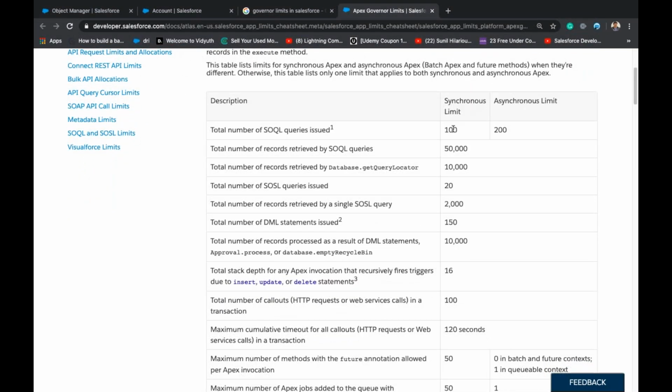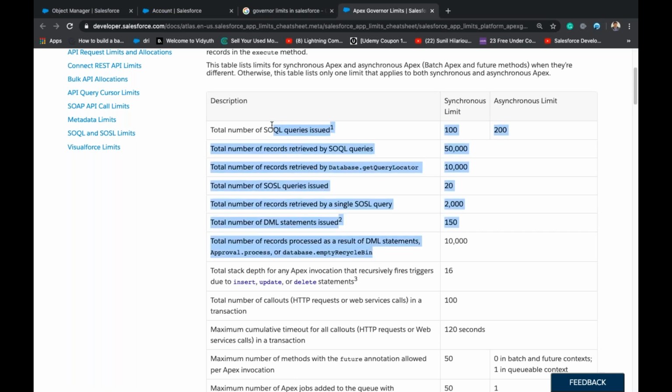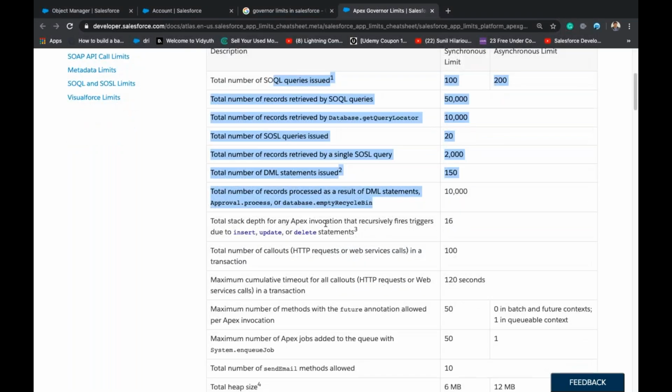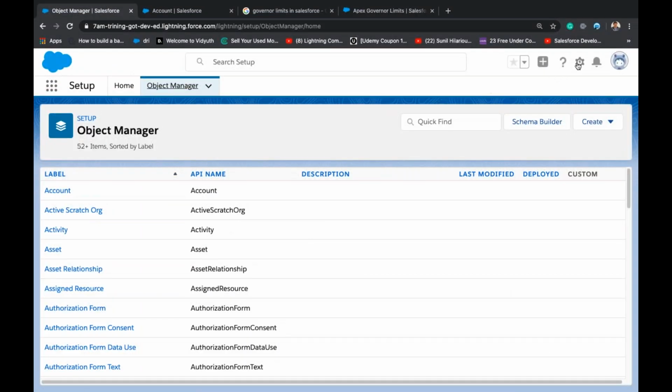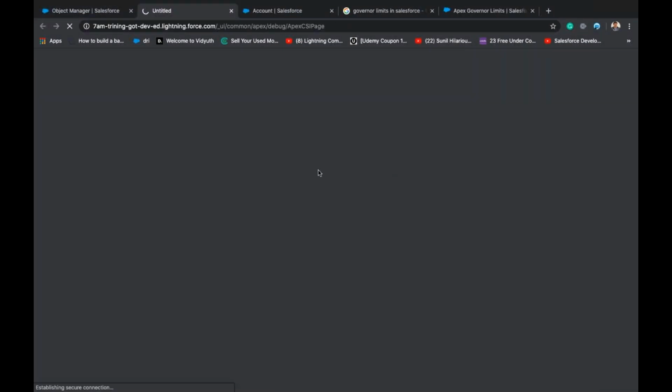Up to here is very important, and you will be asked in the interviews about these limits. 100% you will be asked about these limits in the interview, and they'll ask you what you will do to eliminate these limits when you are coding. So let's give a try. Let's see whether we really get these issues in real time.